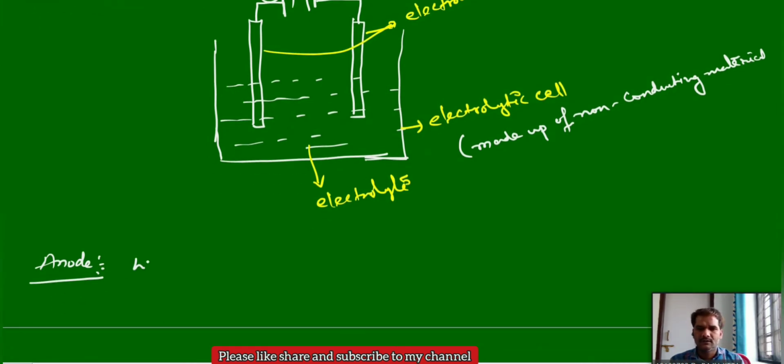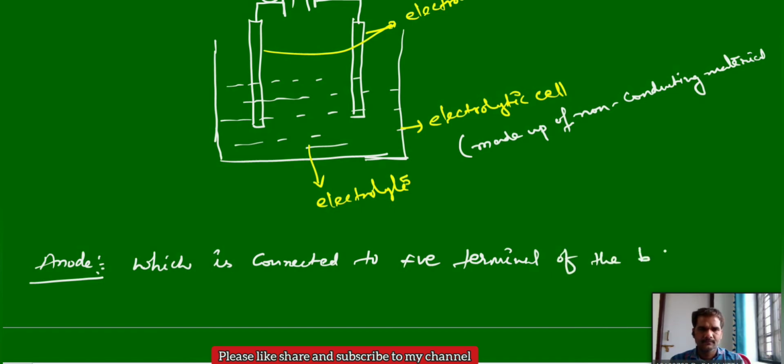The electrode which is connected to the positive terminal of the battery is the anode. But as usual, always at the anode oxidation takes place, as in the electrochemical cell.